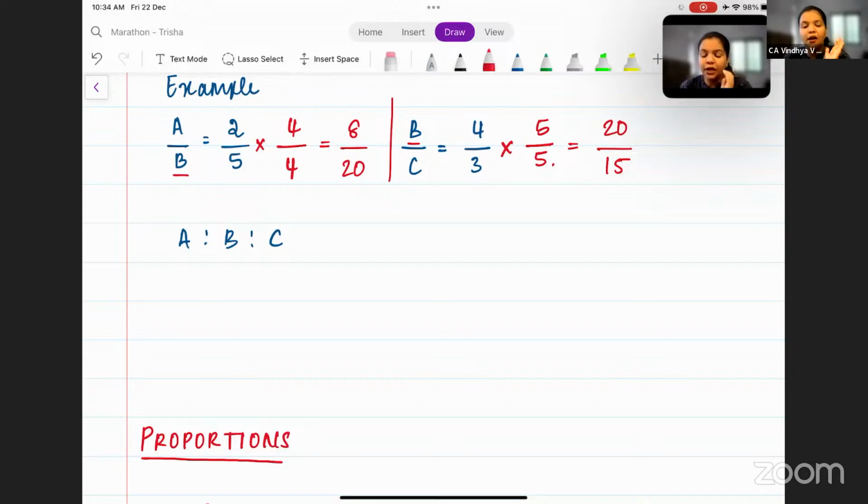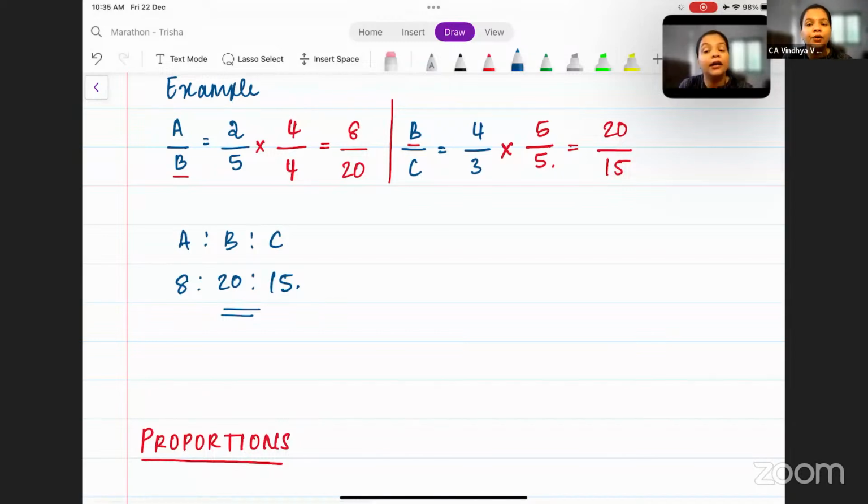All right. So now let's understand how to get the ratio of A is to B is to C. Like I told you some time ago, you need to make the value of B the same. Now that the value of B is same in both the ratios, you can directly extract the values. Which means here you can write A as 8, B as 20, and C as 15. So this is how you get the continued ratio. Is this clear till here?